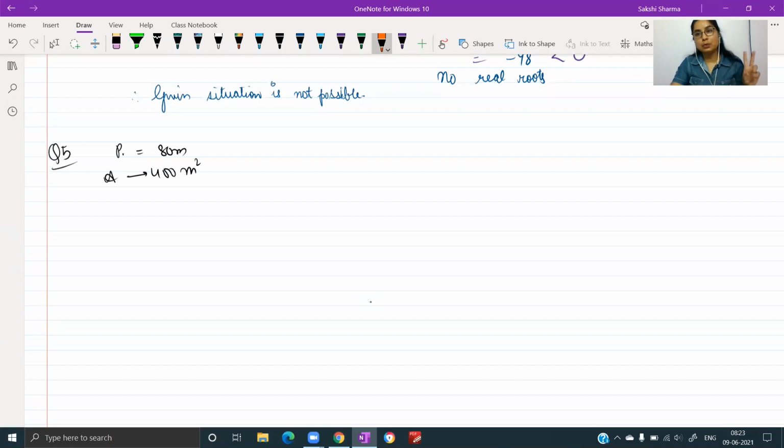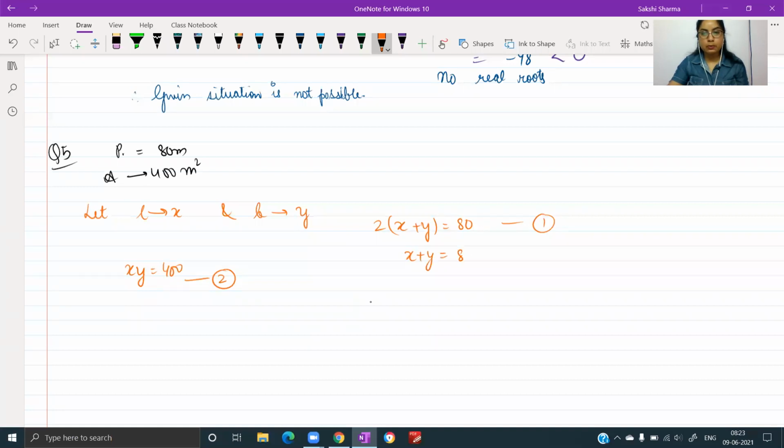I'll be going ahead and starting with two variables, formulating two different equations and then combining them in order to obtain a quadratic equation. Let length be x and the breadth be y. According to the question, the perimeter is 80. So this is the first equation. And the area is 400, so length multiplied by breadth is 400. This is the second equation. Simplifying equation number 1, obtain the value of any one variable in terms of the other one and use it in equation number 2.